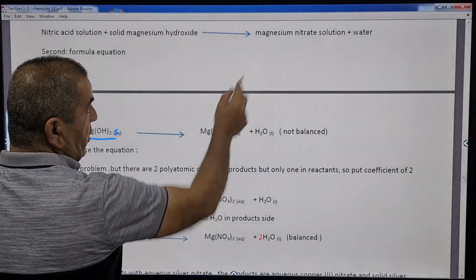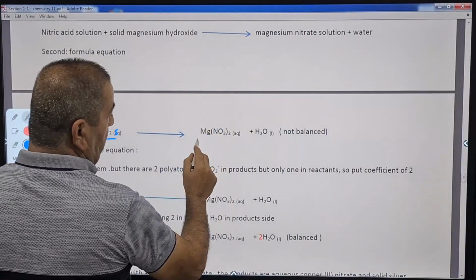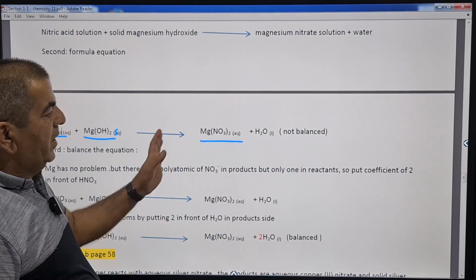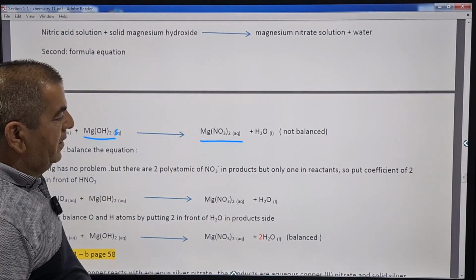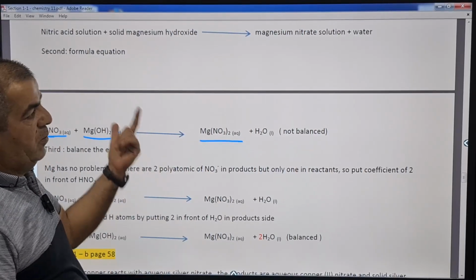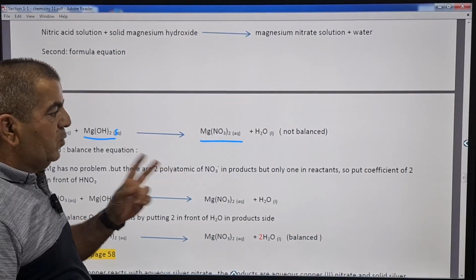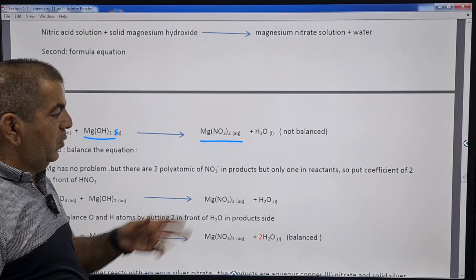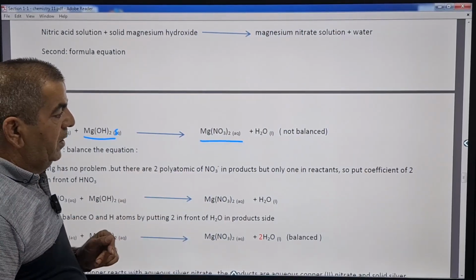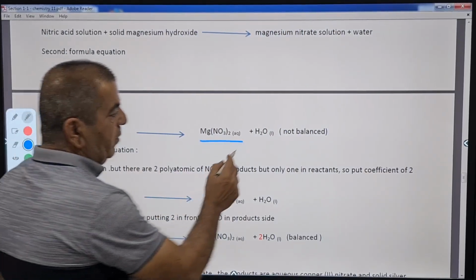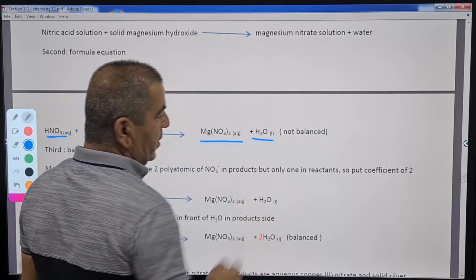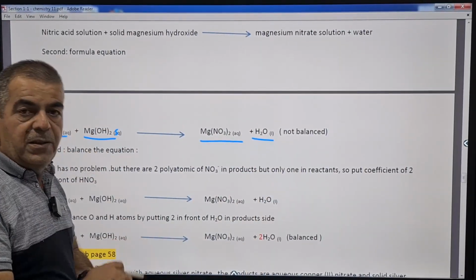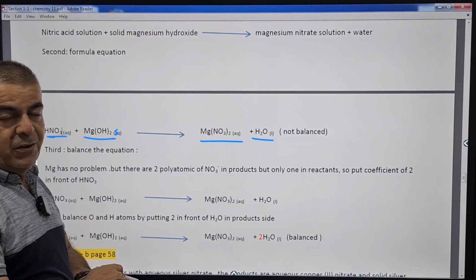And for the product, we're also going to change the name into formula. So you have magnesium nitrate, Mg(NO3)2. The nitrate is times 2, because magnesium is positive 2 and nitrate is negative 1. That's why we need 2 polyatomics of nitrate in order to balance the positive 2 of magnesium. Plus water. Water is liquid, of course. So far we have made the formula equation, but it's not complete yet.